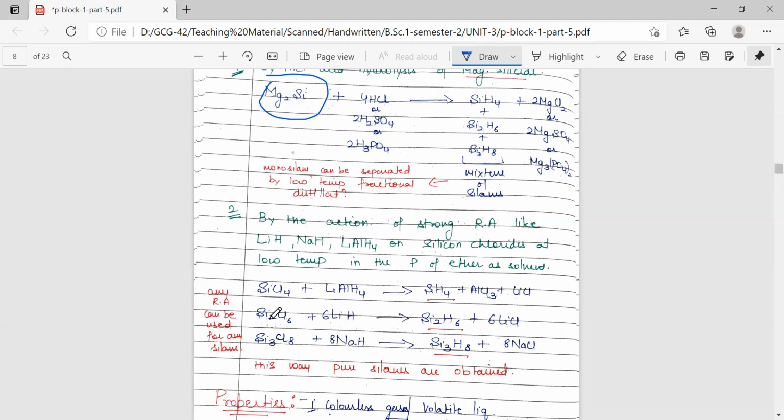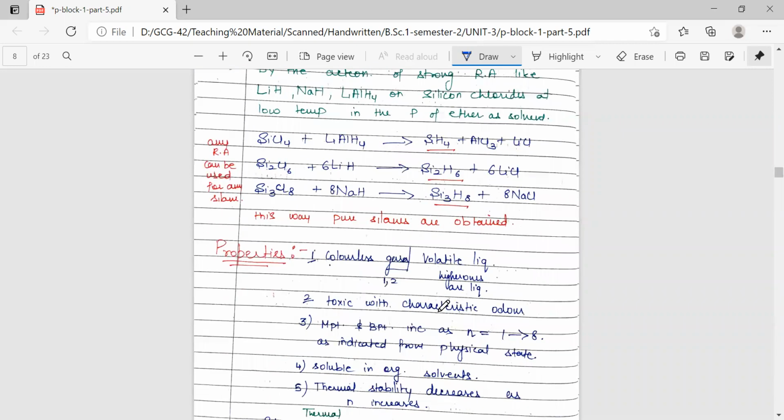If we are using Si2Cl6, then we'll get disilane. Any reducing agent can be used for the reduction of any of the halide derivatives of the silanes to prepare the corresponding silane. So this way we can obtain the pure silanes.